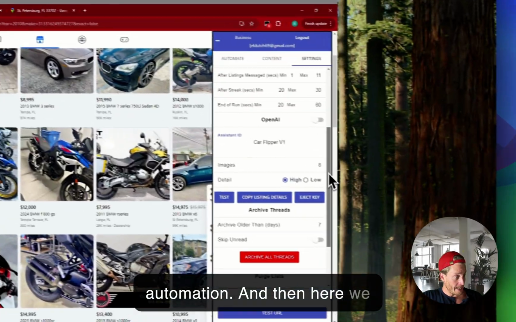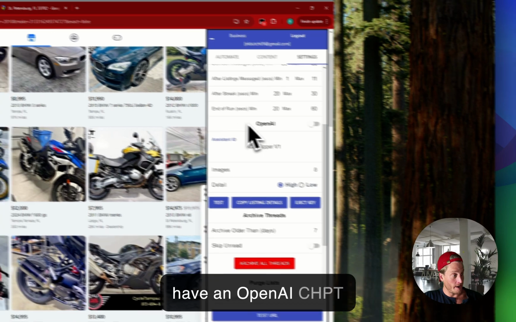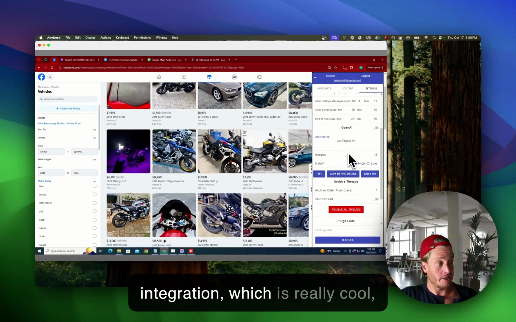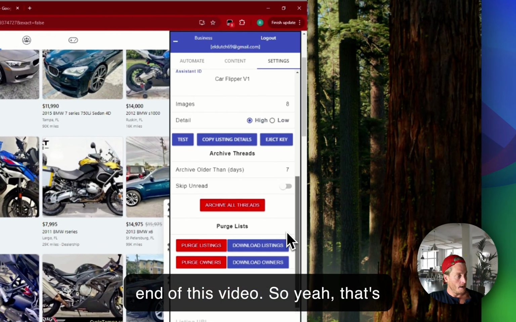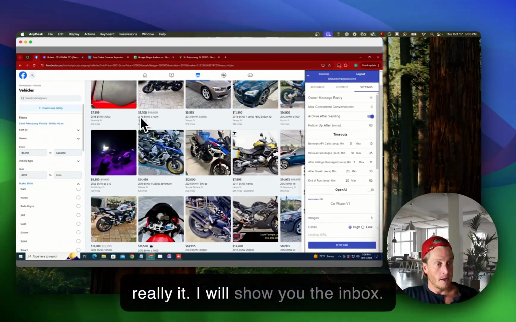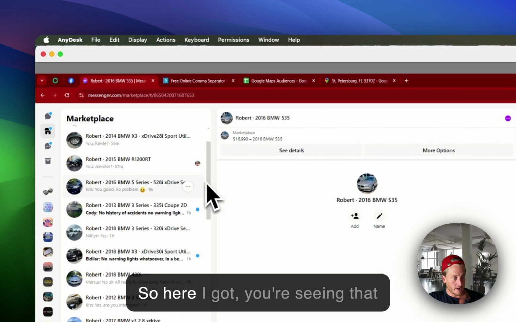And then here we have an OpenAI ChatGPT integration, which is really cool. And I'm going to show you at the end of this video. Okay, so yeah, that's really it. Let's go. I will show you the inbox.